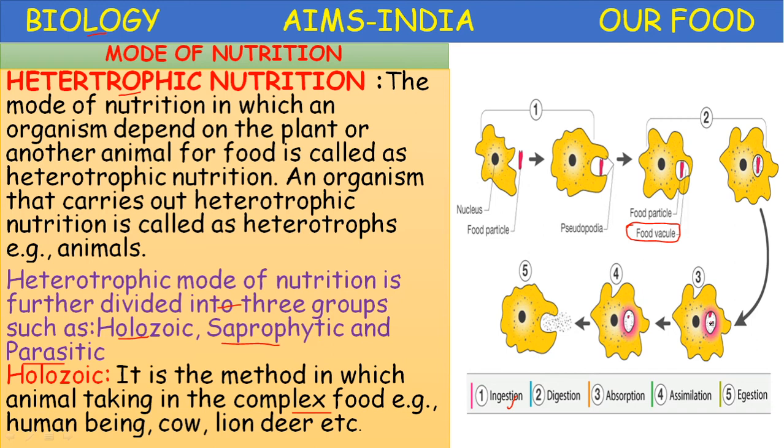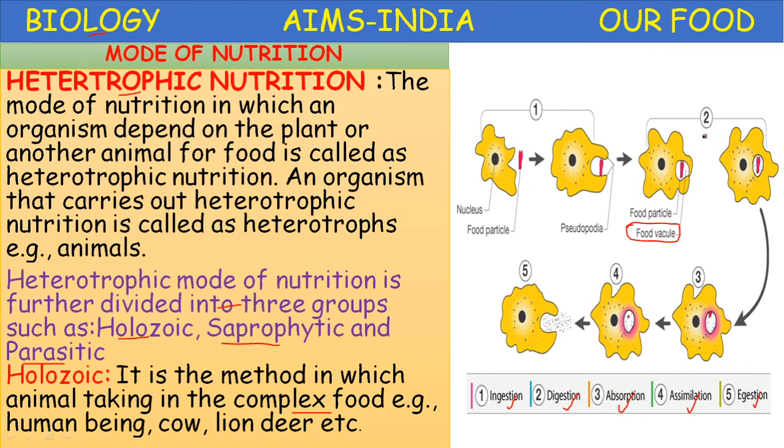So the first is ingestion and the second is digestion. After digestion, absorption of the food takes place. Then after absorption, assimilation of the food takes place. And the fifth step is egestion, where undigested food materials are eliminated.